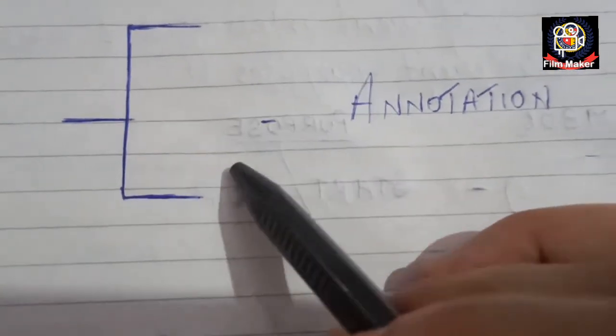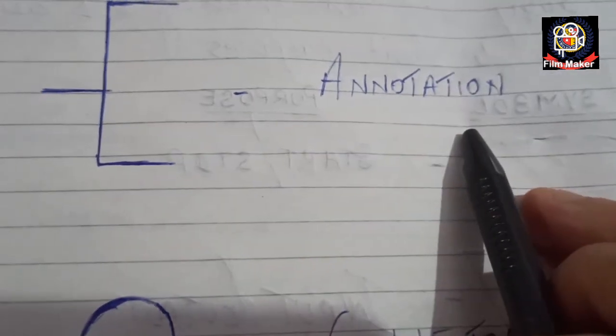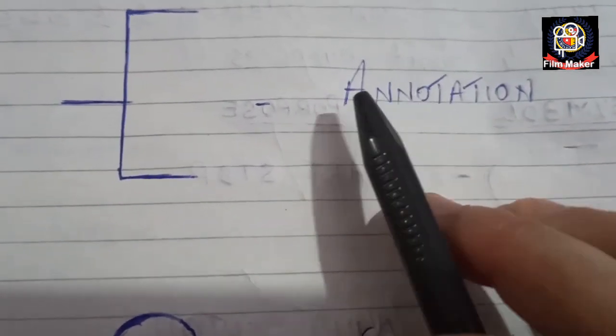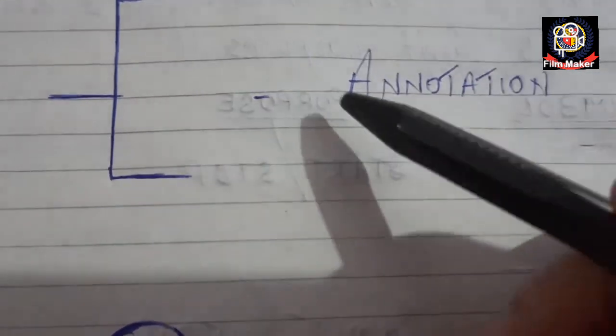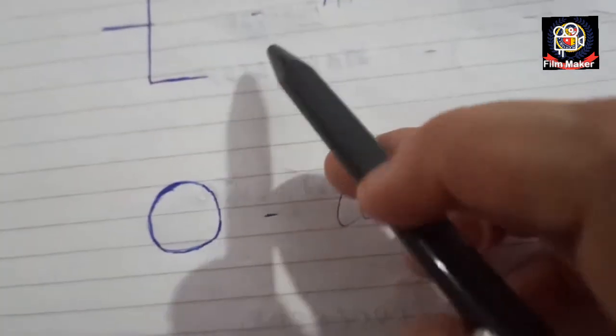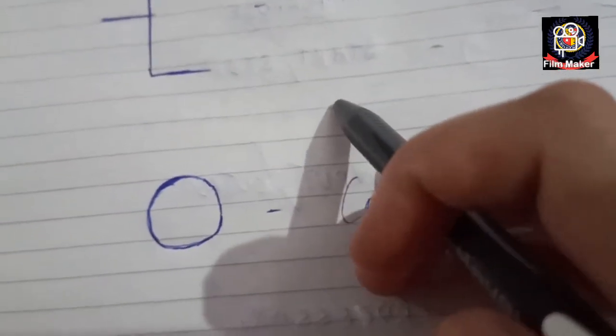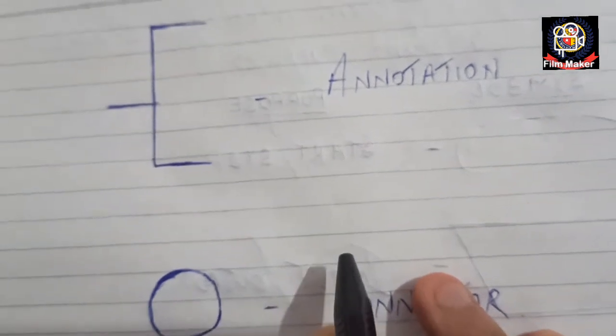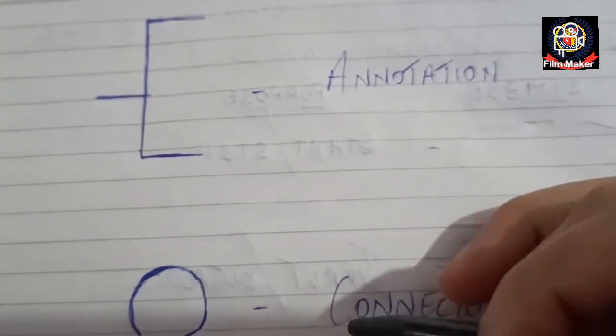Then comes this symbol, and this symbol is for specification, that is annotation. Annotation means when we are using conditions like iteration loops and connecting all the symbols, that time we use this annotation symbol. Then comes this one, the connector, which connects two or more symbols. So these are the various symbols and their specifications that we have discussed just now.